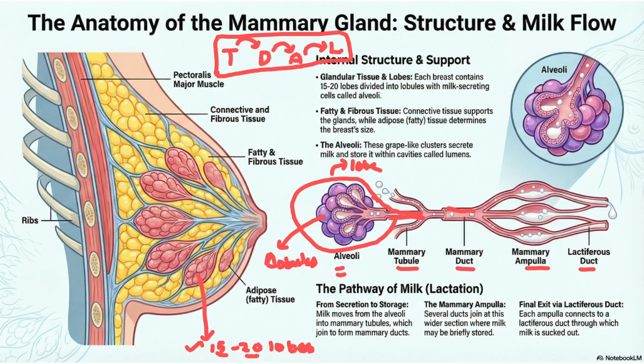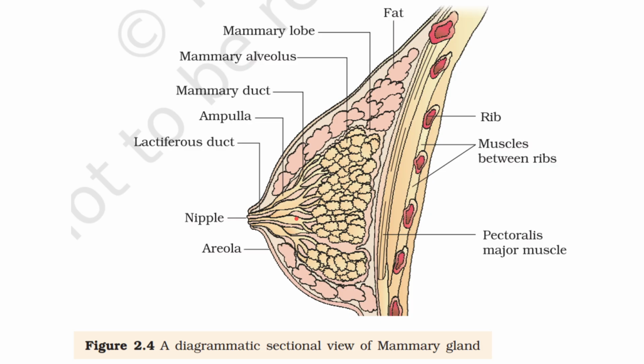I think clear. Fine. This is the diagram given in NCERT. It is located above pectoralis major muscle. இது எங்கேயும் உங்களுக்கு டெக்ஸ்ட்ல மென்ஷன் பண்ணிருக்க மாட்டாங்க. இங்க மட்டும் தான் மார்க் பண்ணிருப்பாங்க so that you have to know. Then it is going to mammary lobe. Inside will be having mammary alveolus. Idhula irundhu mammary tubules will arise. That is going to go to duct, ampulla, lactiferous duct.